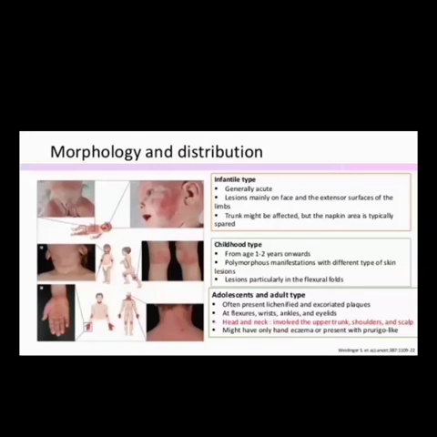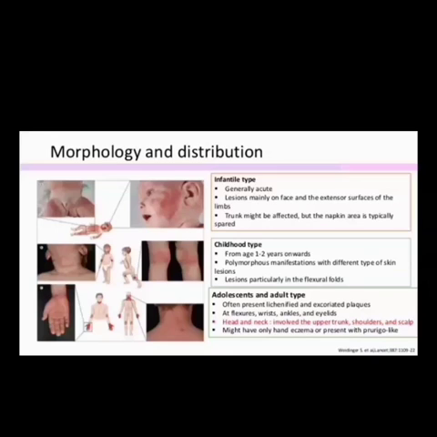Regarding the clinical features of atopic dermatitis, it appears in different stages: the infantile period, the childhood period, and the adulthood period. In all these periods the patient may have atopic dermatitis. That is the impact of dermatitis. In the infantile type, it is generally an acute stage, with lesions mainly on the face and the extensor surface of the limbs.